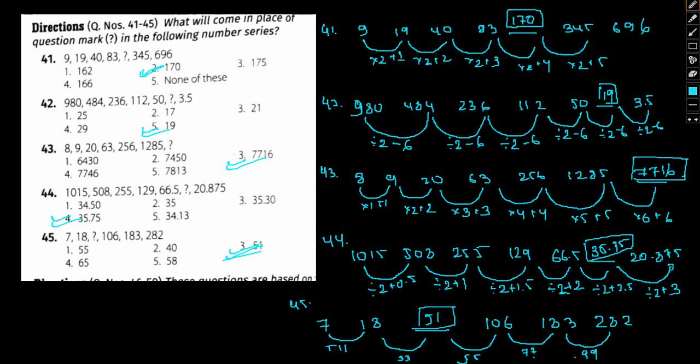So I hope all these questions, all the approaches we have taken towards solving the same are clear to you. So in case you have any kind of doubt, I suggest you go through all the patterns that we have discussed in this question in general, so that you can get a general idea on the approaches involved towards solving the same.